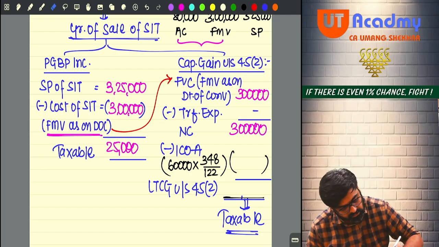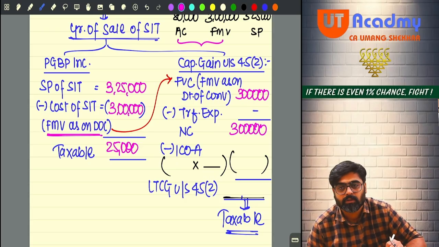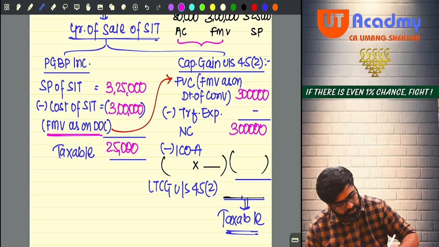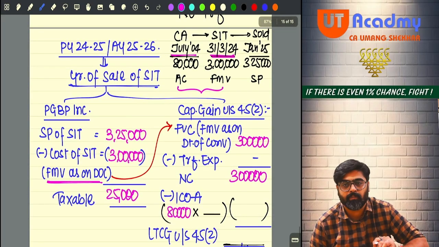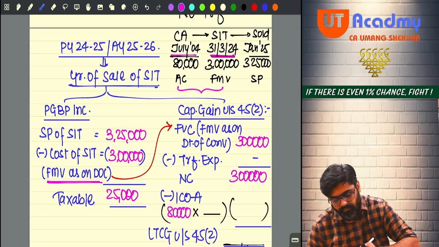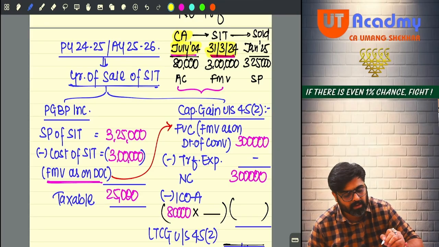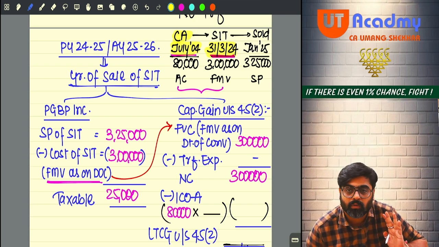Now, cost of acquisition of the capital asset was how much? 80,000. So 80,000 will be indexed or will not be indexed, depends on the period of holding. Please check. Capital asset was plot of land, acquired in July 2004, and it got converted on 31st March 2024. 20 years period of holding.